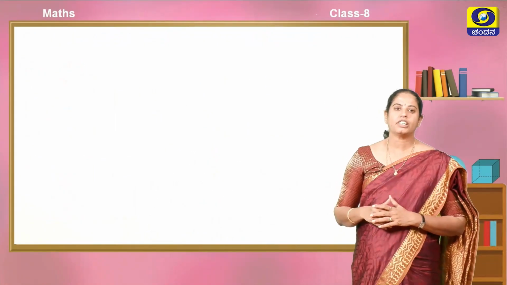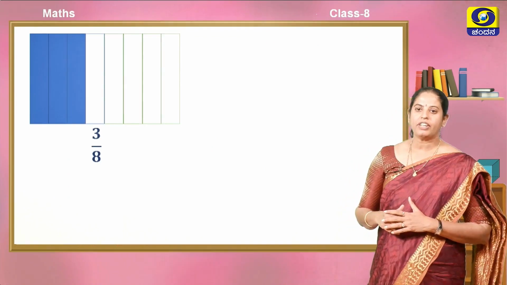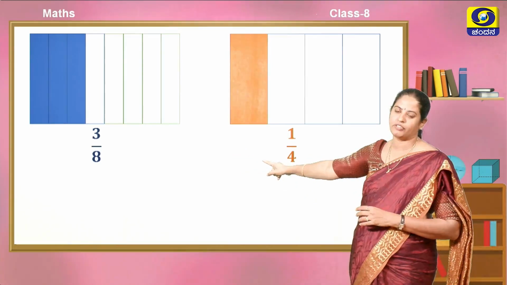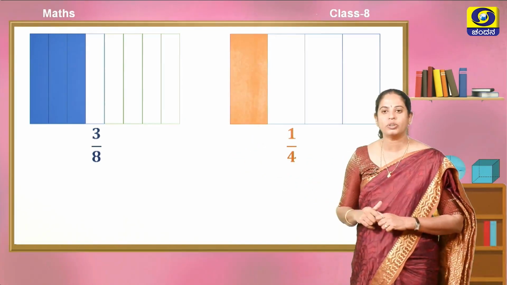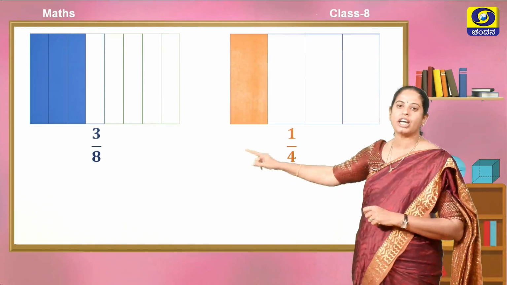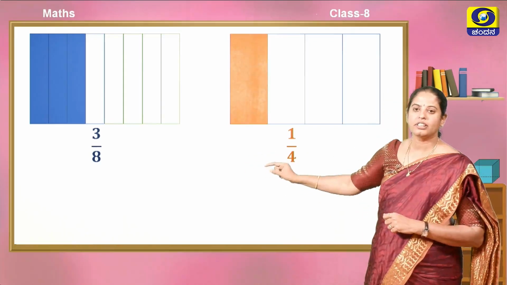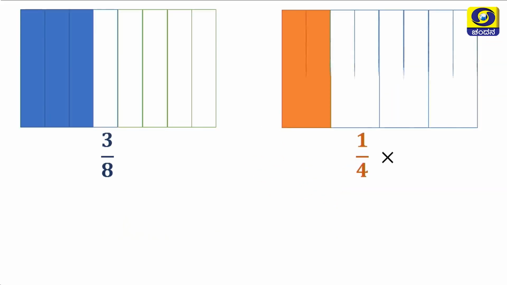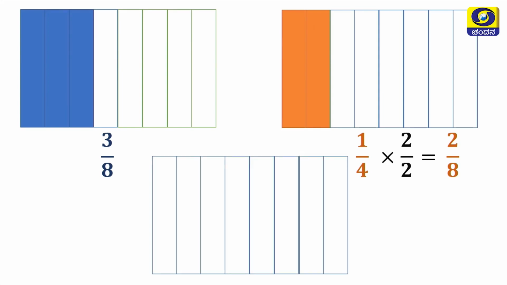Next, let us take one more example with different denominators. Here it is 3 by 8 and 1 by 4. We know what is the first step we are going to do while adding these types of rational numbers. Yes, you are right. First, we equate the denominators. How to equate the denominators? I am multiplying 1 by 4 by 2 by 2. That means I am dividing each part of 1 by 4 into 2 equal parts. I will get 2 by 8. Now, the denominators are the same.